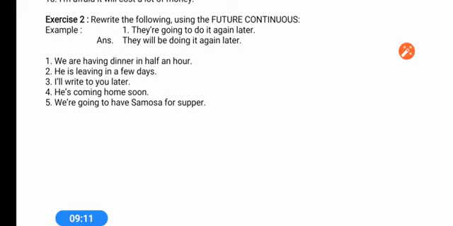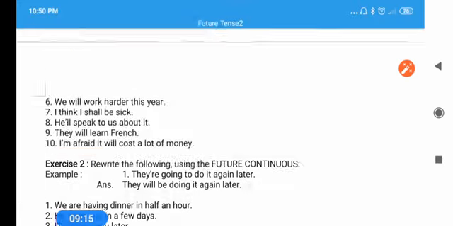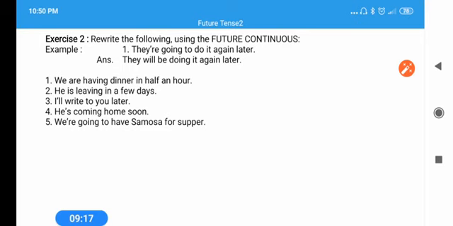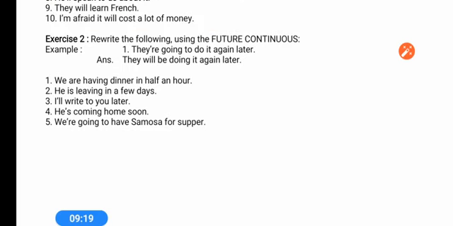Tomorrow once again I'll come with the same lesson, and once again I'll explain with some more exercises, and I'll try to give the uses with examples, because here time is less, so I could not go ahead with the examples. I have told you only the uses, where it is used.